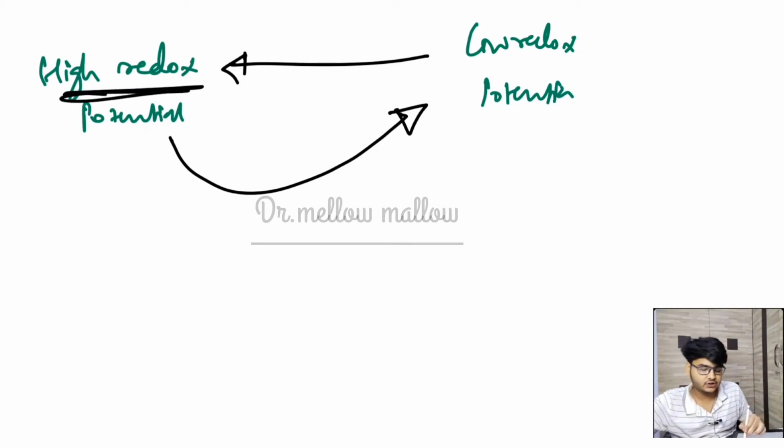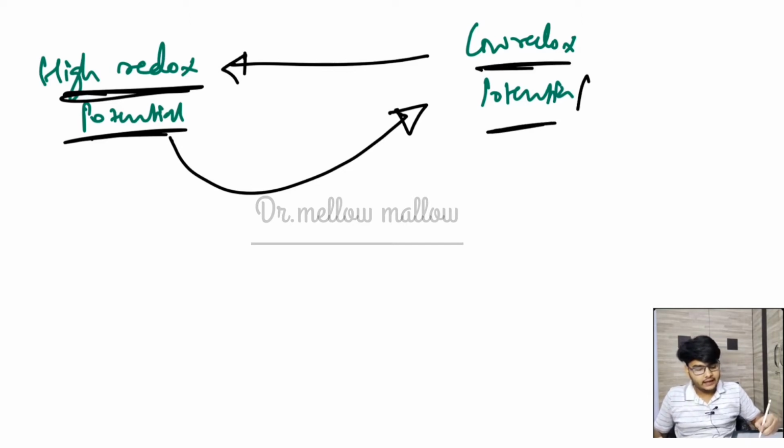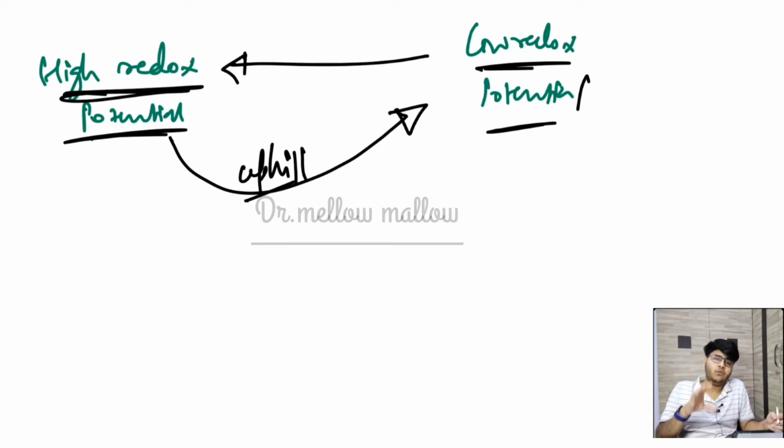Now vice versa, in going from high redox potential to low redox potential, this molecule is very much angry, saying please don't take my electron. But somehow we will manage to give that electron to the low redox potential compound, and then we must give some energy, and that's why we call it an uphill process. So what is an uphill process? The examiner may ask you in NEET 2021 that the movement of electrons from high redox potential to low redox potential is called an uphill process.